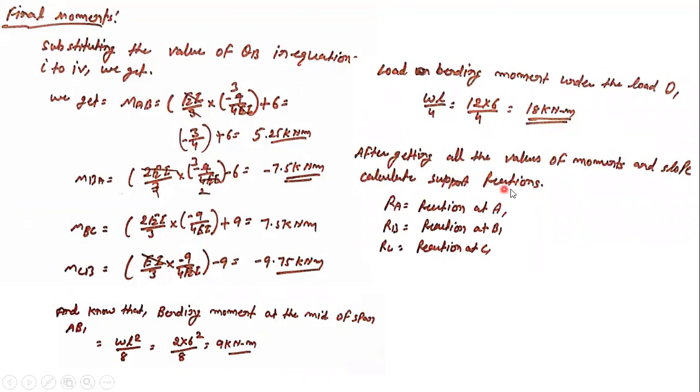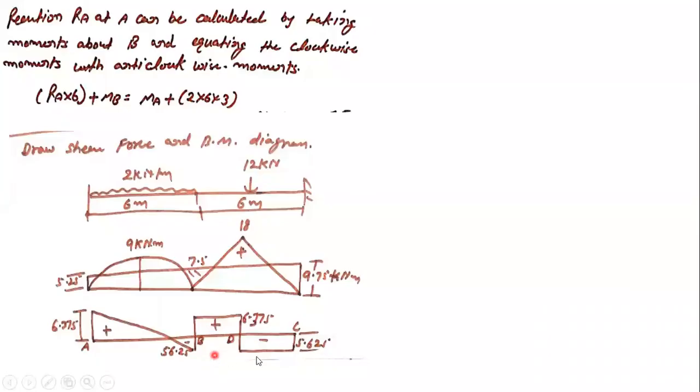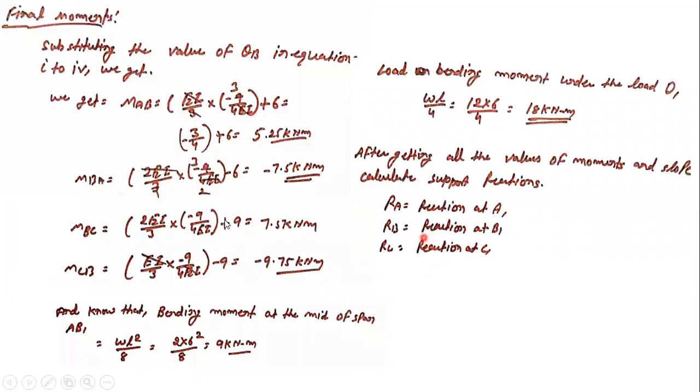These are the values. After knowing all the values, calculate the reactions RA, RB, and RC. That step is not mentioned here, so you can do it, because every moment is calculated. So again, note it down as homework and calculate those reactions. I just mentioned them here. There is a shear force which is 6.375 here, 56.25, and this is coming out to be 5.625. So you can note it down. You need to calculate the values of the reactions here by using the basic statics that we learned in strength of materials as well. So you can calculate that.